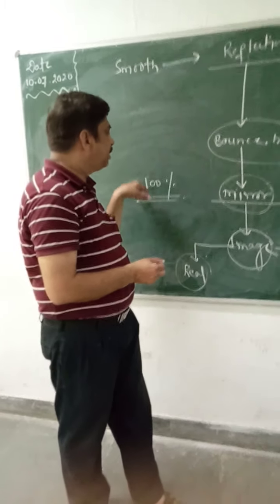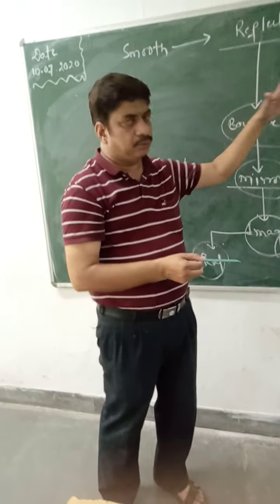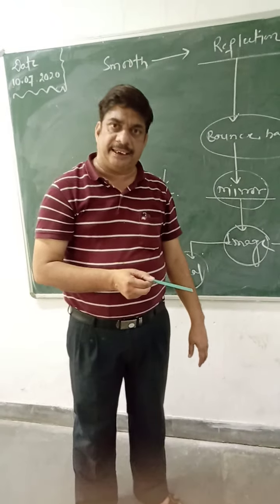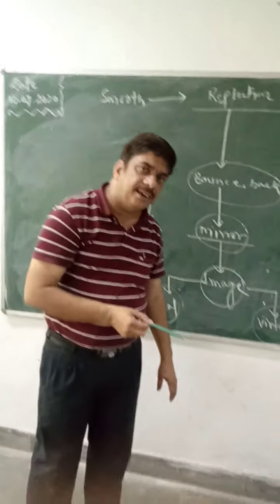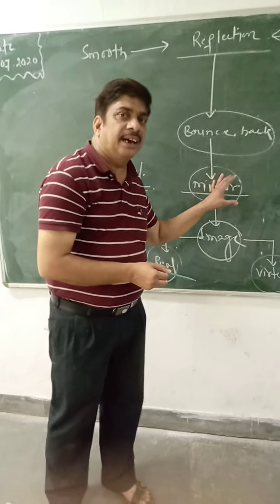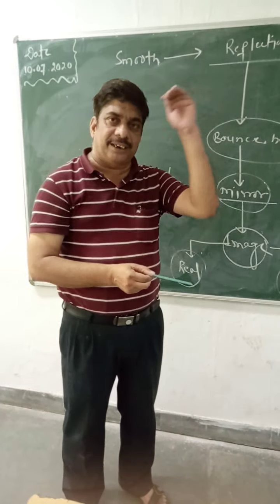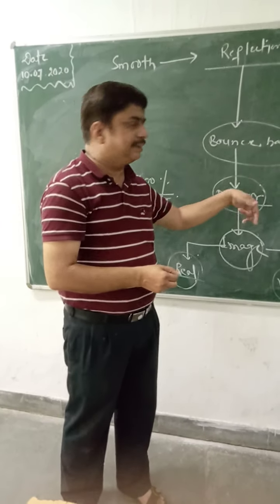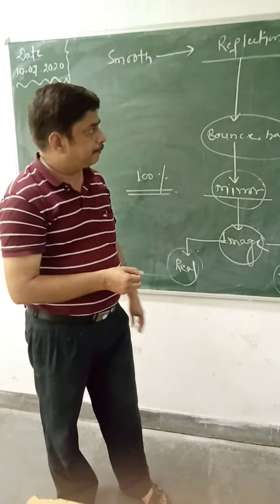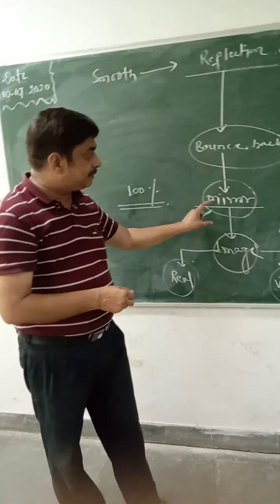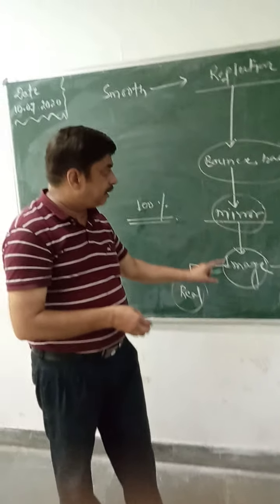That's why I wrote here almost 100% light is going to be reflected. मतलब क्या, वो मिरर है अपने पास कुछ नहीं रखता है. Whatever light falls on it has to be reflected. So this is the meaning of the mirror.